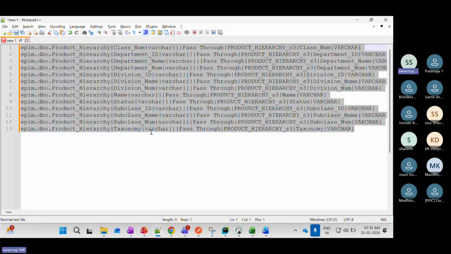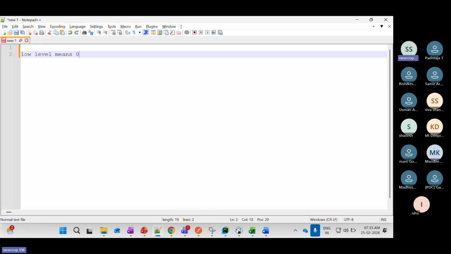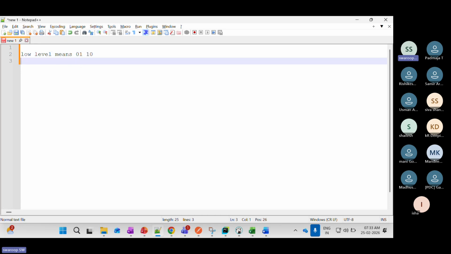So what is meant by high level and low level? Low level means zeros and ones, which is how the machine understands. The machine understands everything in zeros and ones. But when you write your code in zeros and ones, it is prone to human error and very difficult for people. We are not used to zeros and ones, so it is a tedious job to code everything in them. For that purpose, they developed high level programming languages.